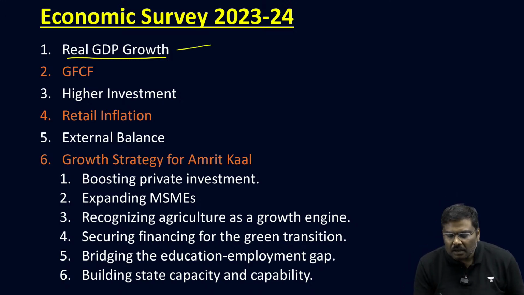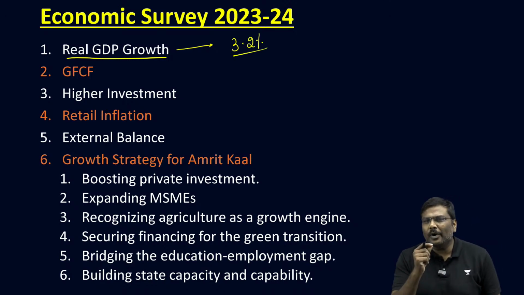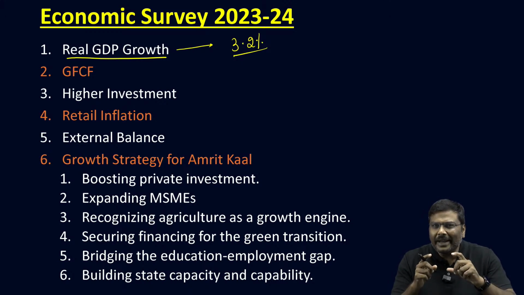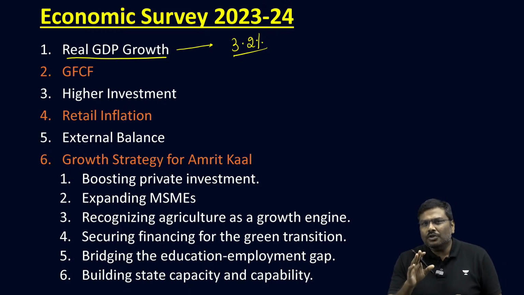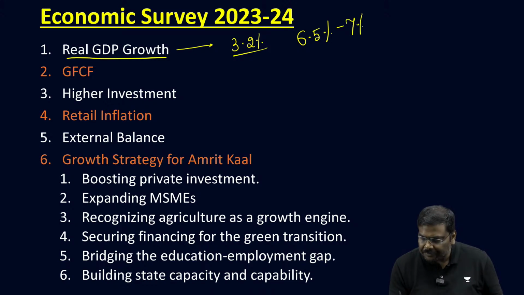According to the survey, the global growth rate is pegged at around 3.2%. But for the Indian economy, the growth rate that the survey estimates for the current financial year is 6.5% to 7%.